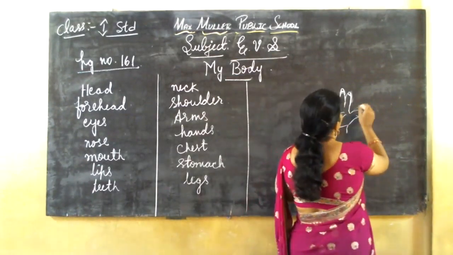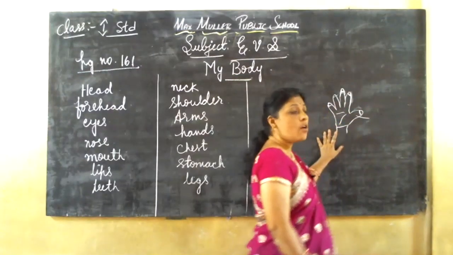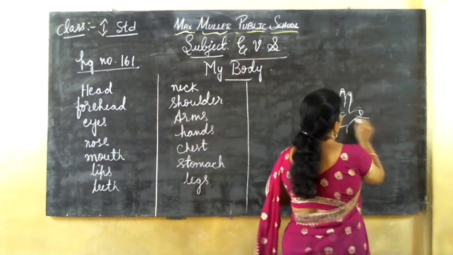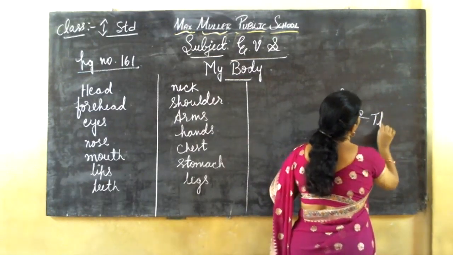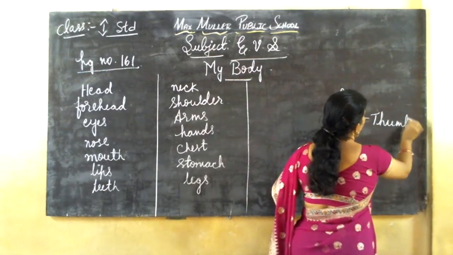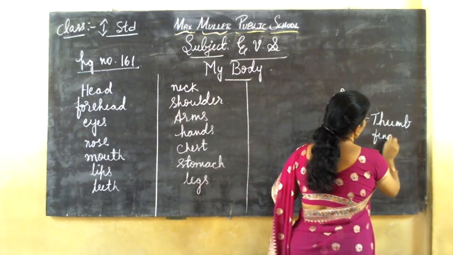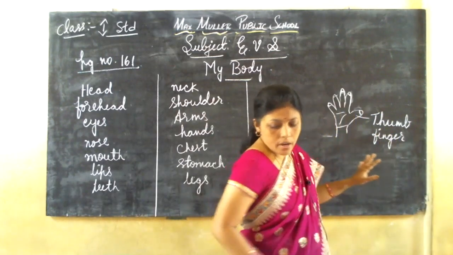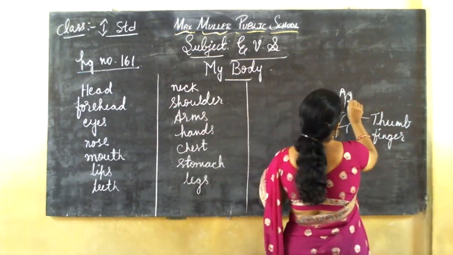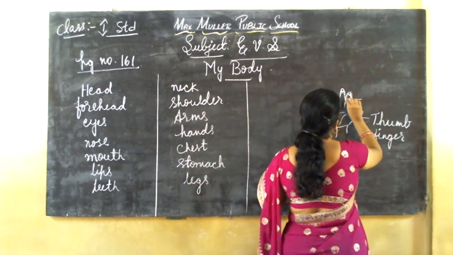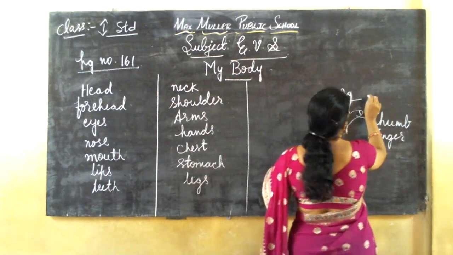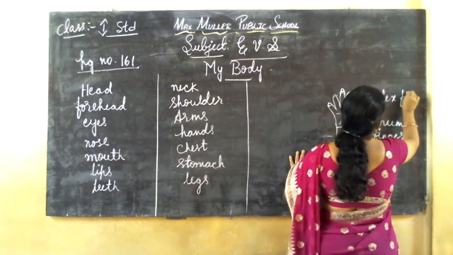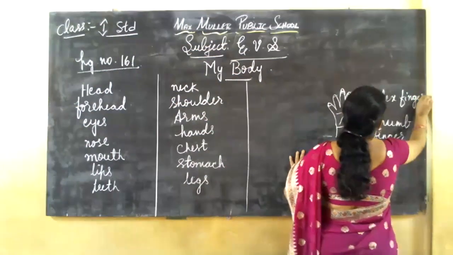See, in this hand we have 5 fingers. See, each finger has a name. This is thumb finger, and this one is index finger.